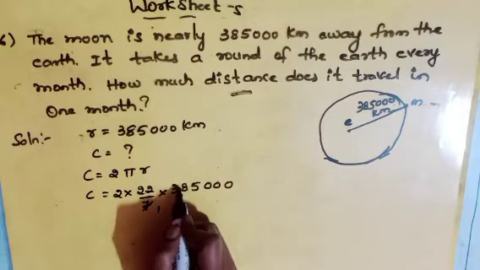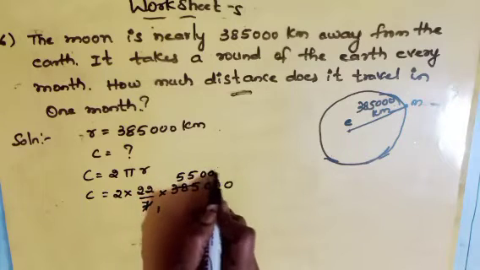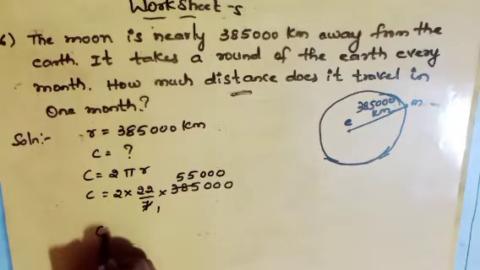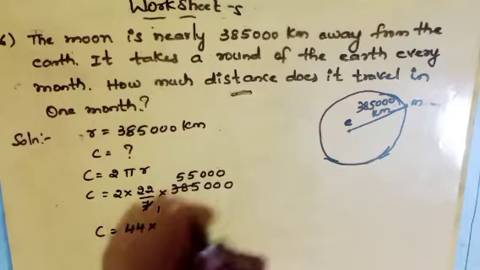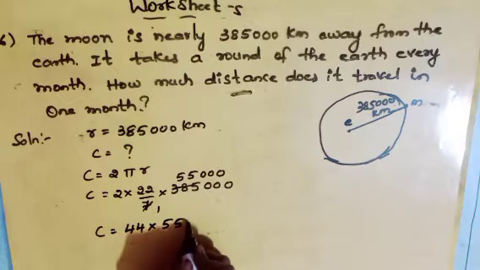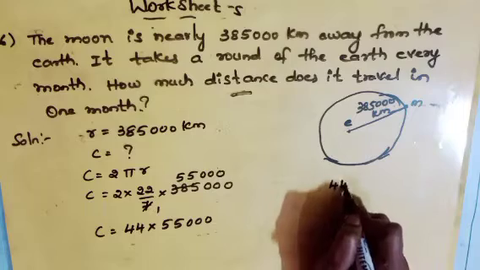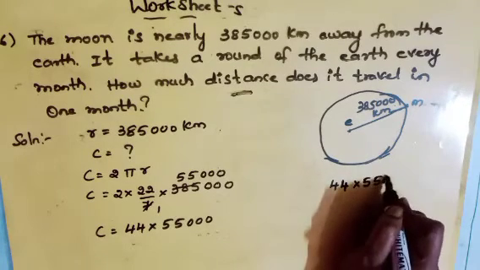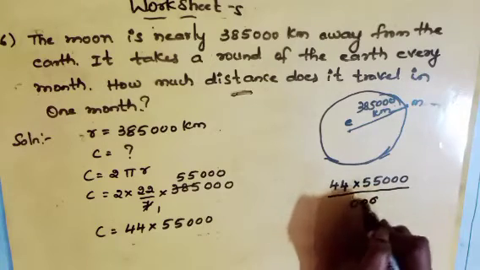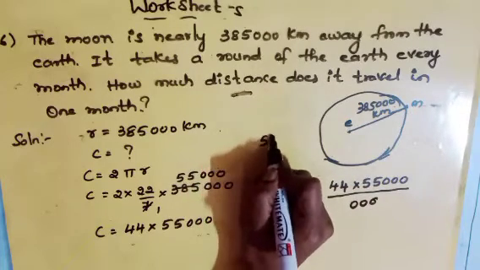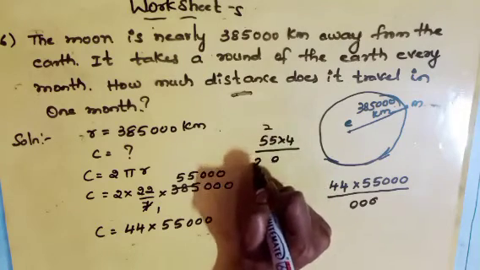7 1s are 7, 5s are 35. Again 7 5s are 35. 30 as it is. Now multiply the numerator. So what will we get? 2 into 22 is 44. 44 into 55,000. So let us multiply 44 into 55. 55 into 4, how much will we get? 5 4s are 20 plus 2, 22.